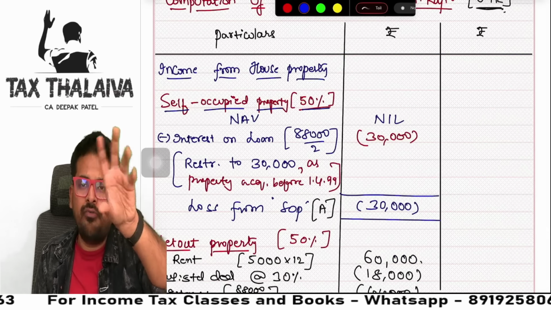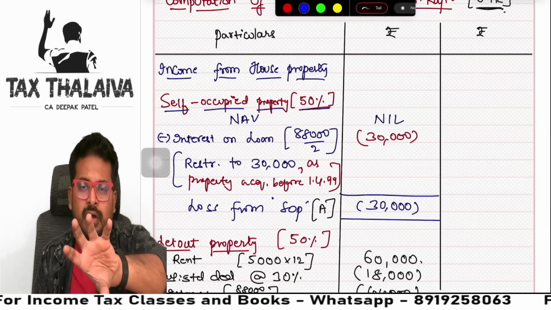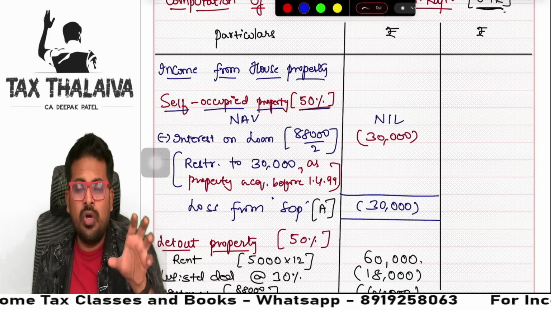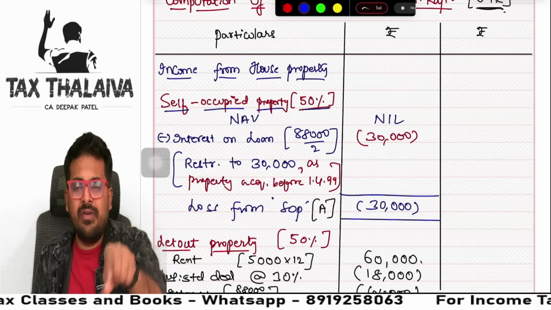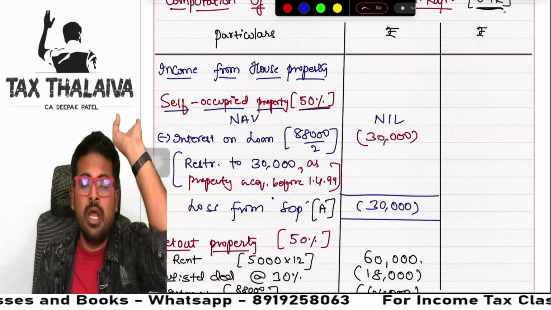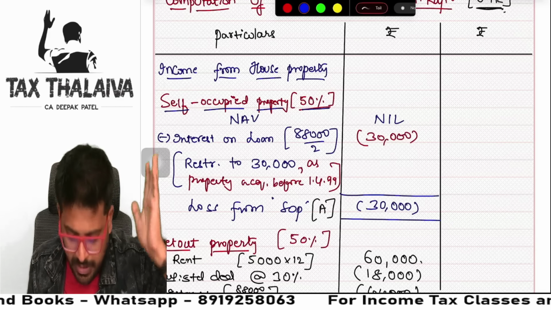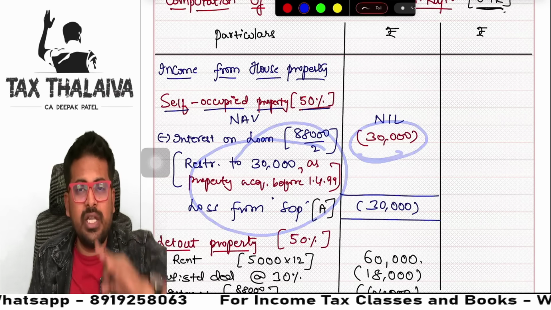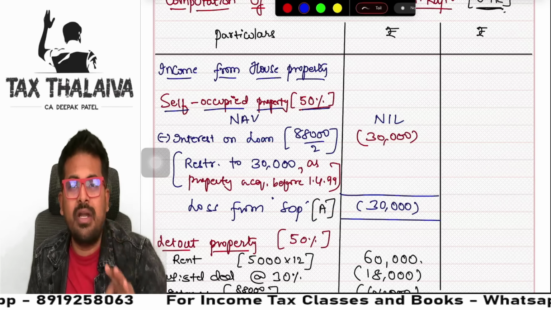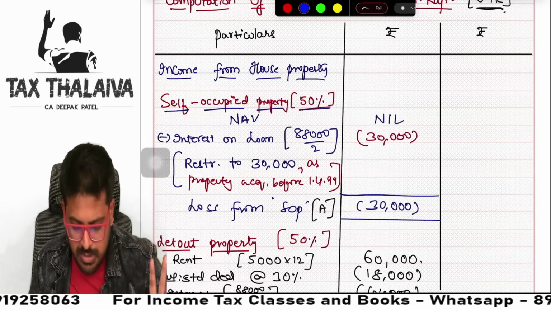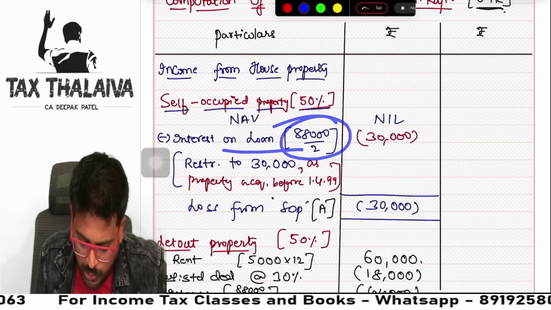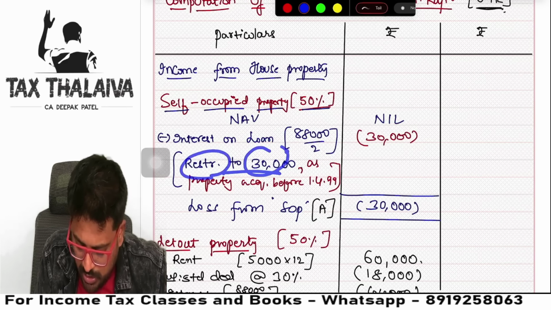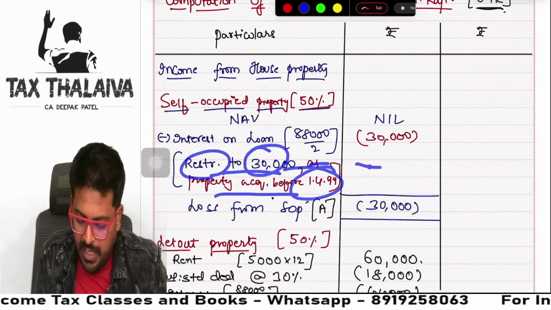Full house property, half self-occupied, half let out. Out of half also, NAV will be nil. Then interest we can claim only 30,000 because the property was constructed before 1/4/1999. See here, 30,000, I have explained here also. Explanation is a must, guys. If you don't write notes, you cannot expect marks. So interest 88,000 by 2, restricted to 30,000 as property acquired before 1/4/99.